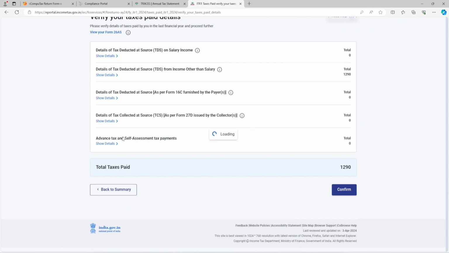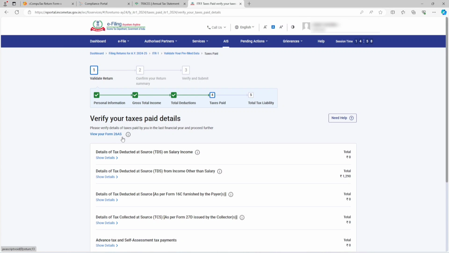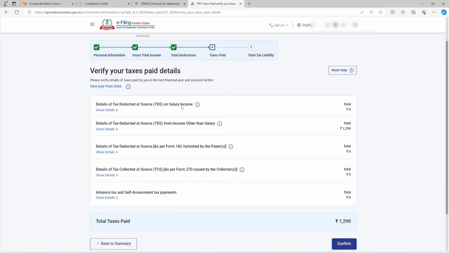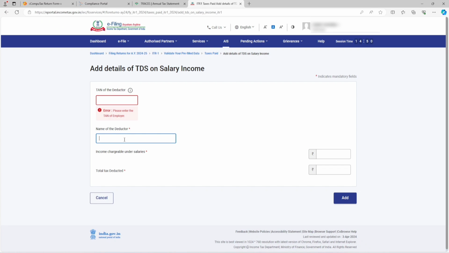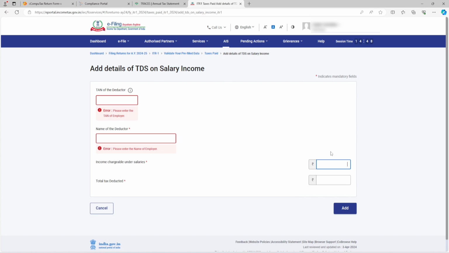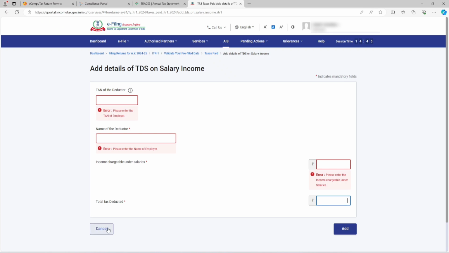In tax paid, you need to know that if you are getting any salary income, then any TDS deducted will get automatically updated, auto-populated here. If it is not coming here, then you can simply click show detail and add the information here. The TAN of the deductor, if TDS has been deducted, can be found in form 26AS and in form 16 as well. Then the name of who has deducted the tax, and how much salary you got and how much TDS has been deducted.